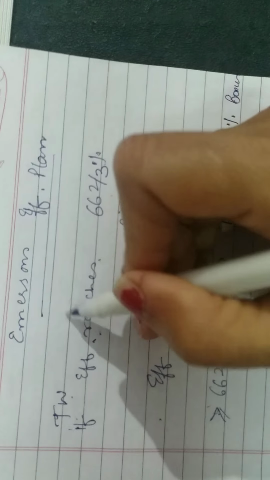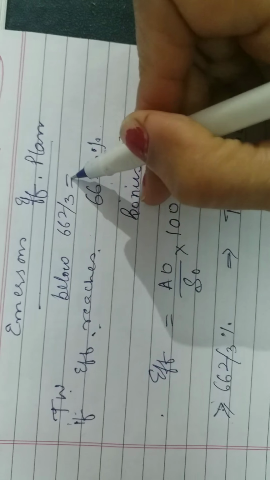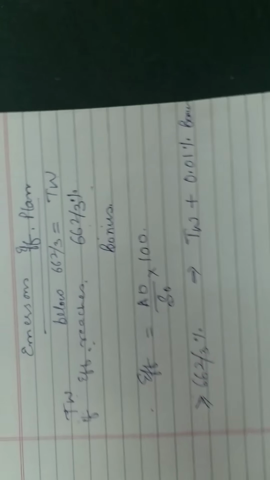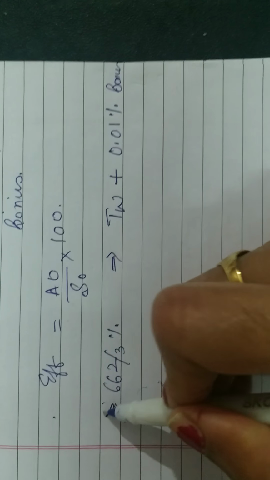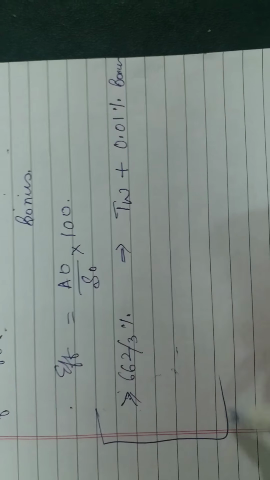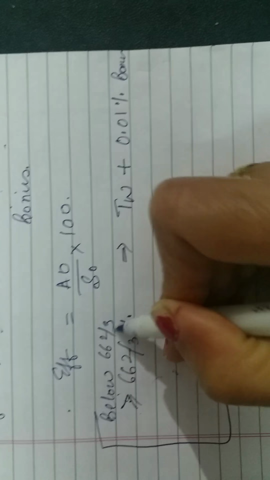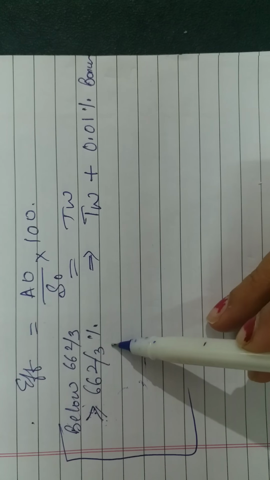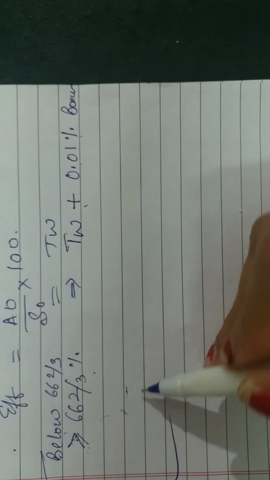It means below 66.2 by 3%, the worker is only going to get time wages. This is the positive point. The time wages are granted in this case. So I can write it over here. Below 66.2 by 3%, only time wages. More than equal to 66.2 by 3%, time wages plus 0.01% bonus.